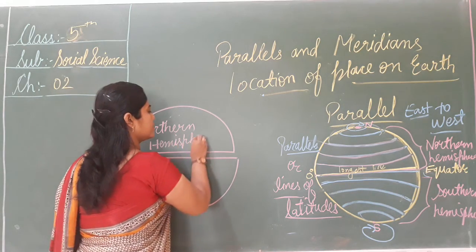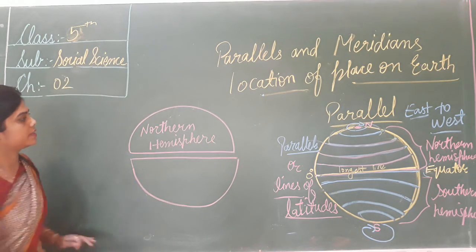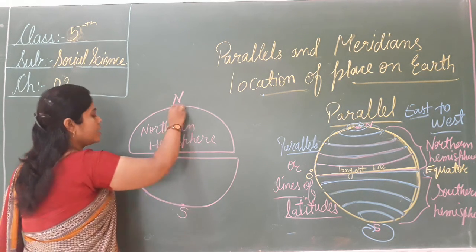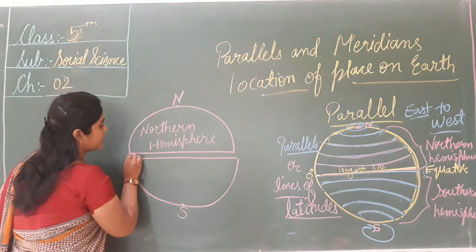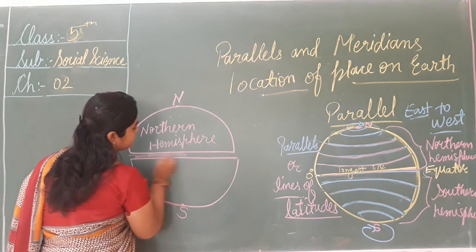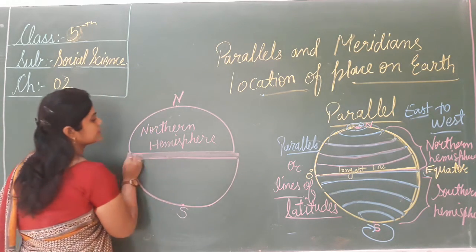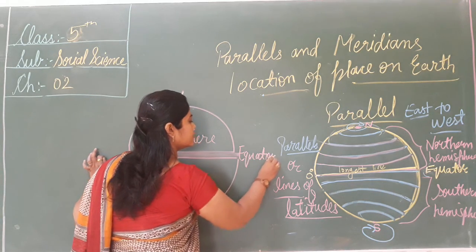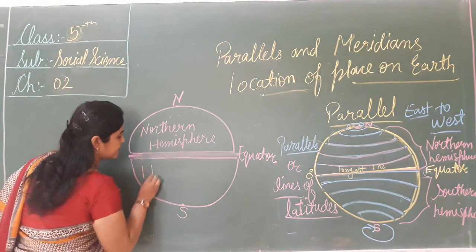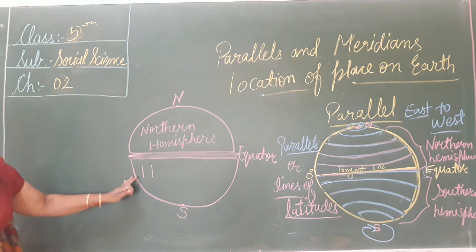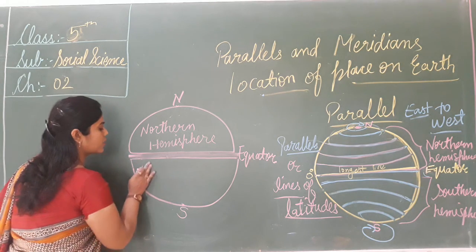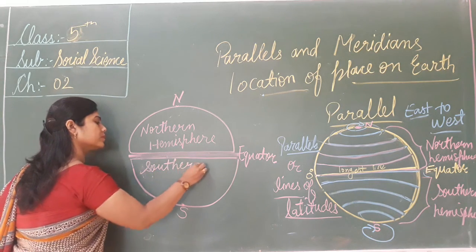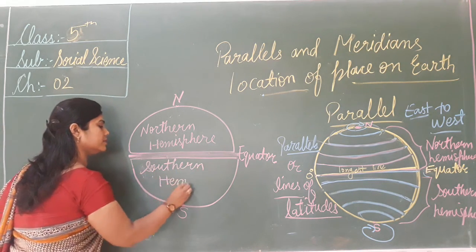See children, this is the north and this is the south. This longest line is the equator. And the part that is south of the equator is called the southern hemisphere.